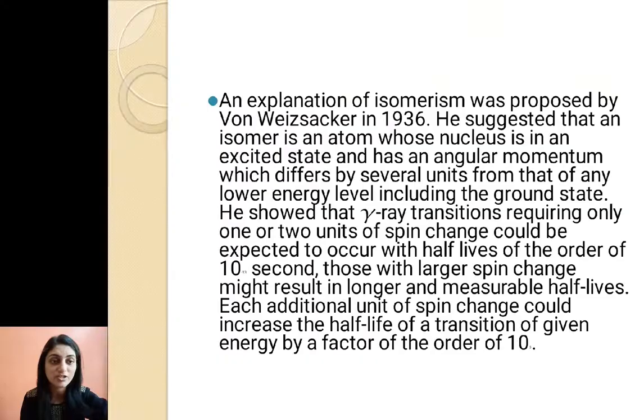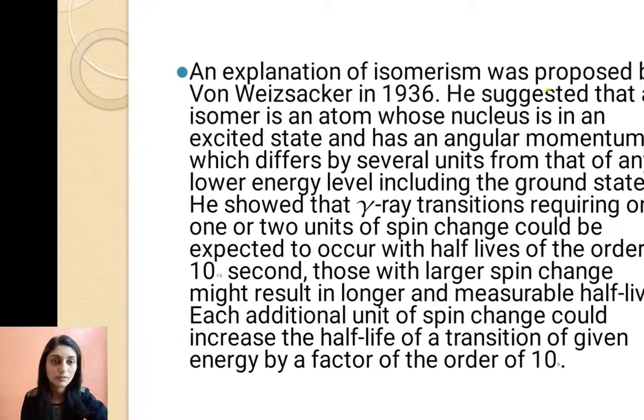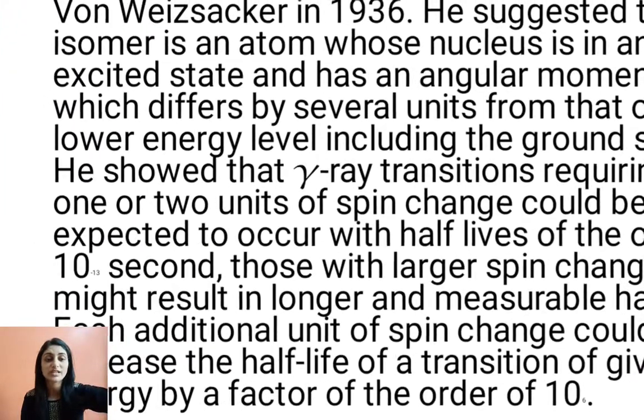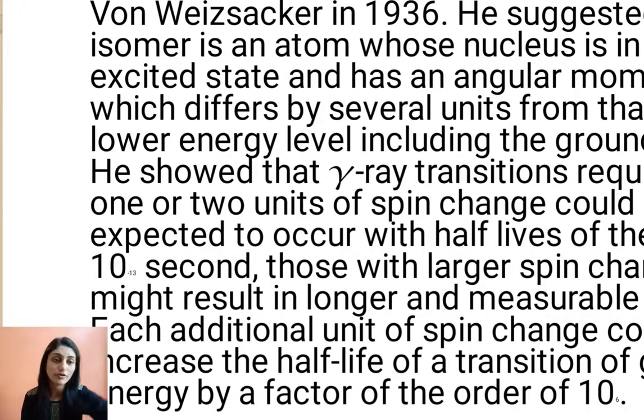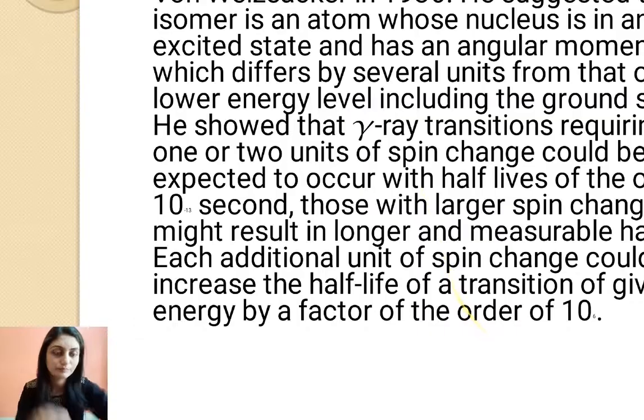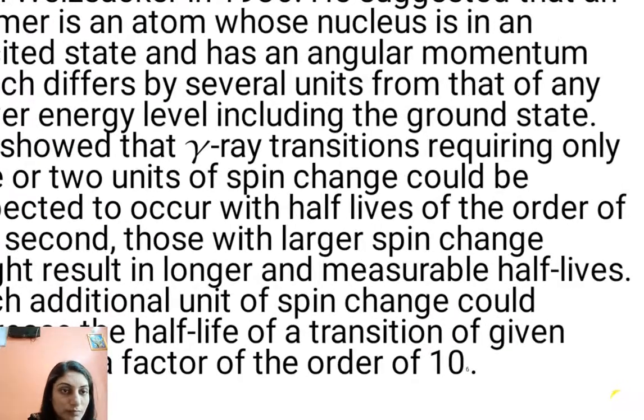Those with larger spin change might result in longer and measurable half-lives. Each additional unit of spin change could increase the half-life of a transition of a given energy by a factor of the order of 10 raised to 6.